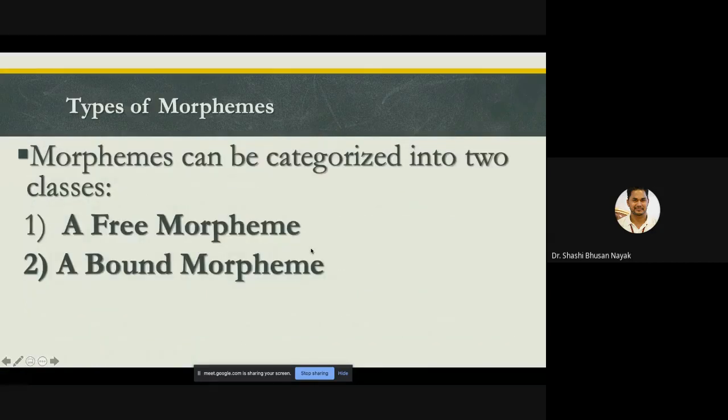Now, types of morphemes. Morphemes can be categorized into two classes, a free morpheme or a bound morpheme.